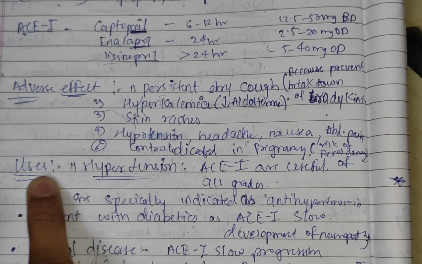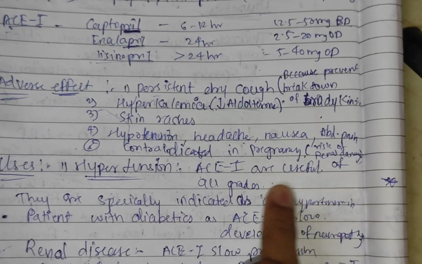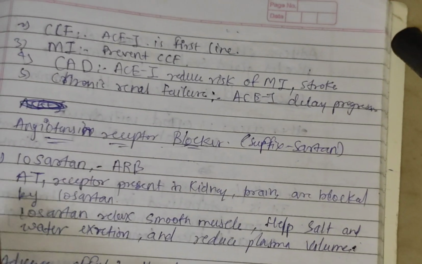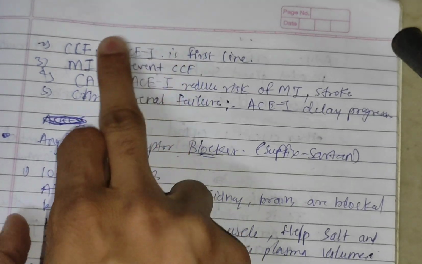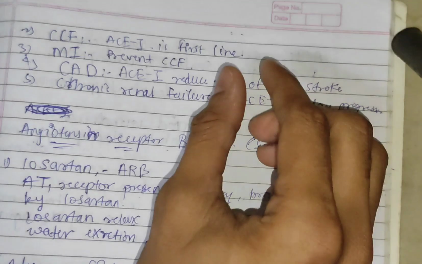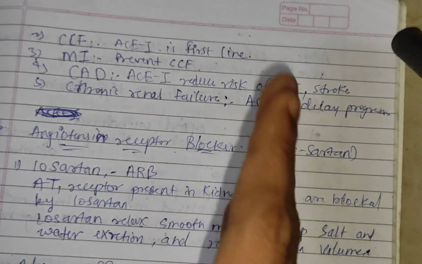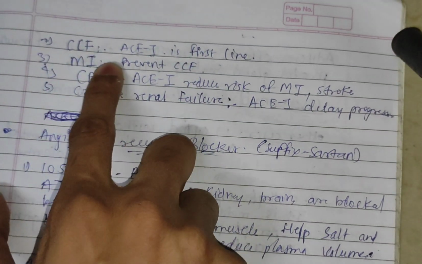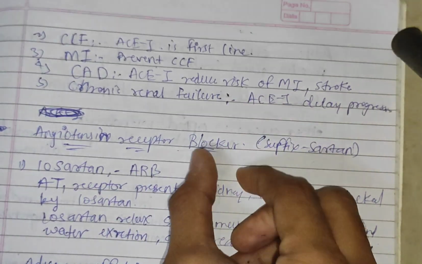This completes the adverse effects, and now the uses. Mainly ACE inhibitors are used in hypertension in all grades. And in congestive cardiac failure also, ACE inhibitors are used because of their vasodilator property. It will dilate the vessels, which will lead to easy blood flow. In myocardial infarction, it will prevent congestive heart failure because of the vasodilator property.